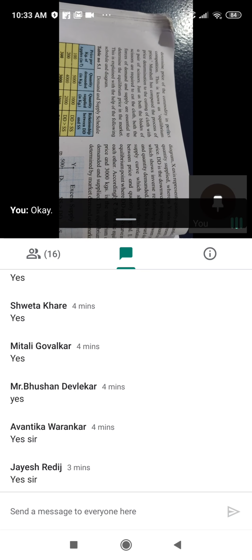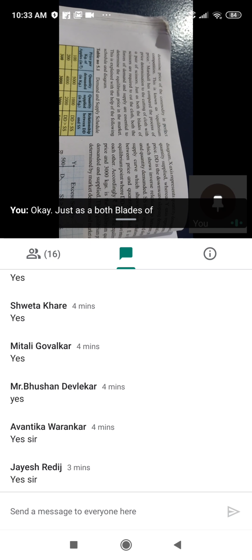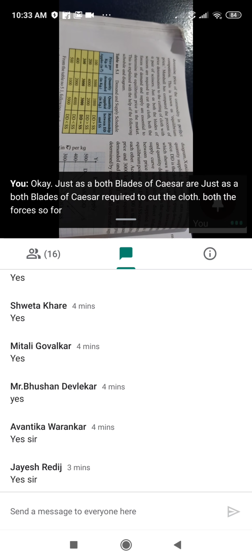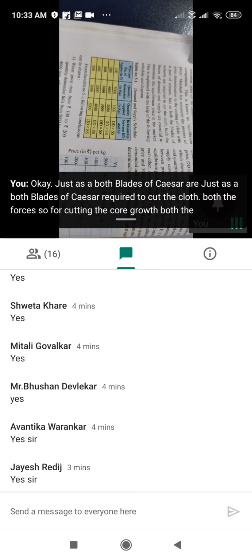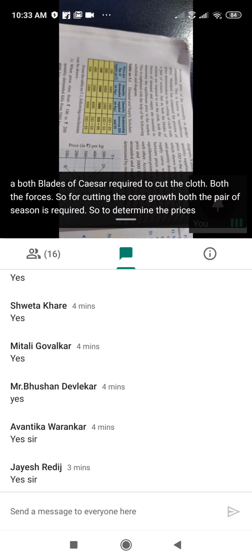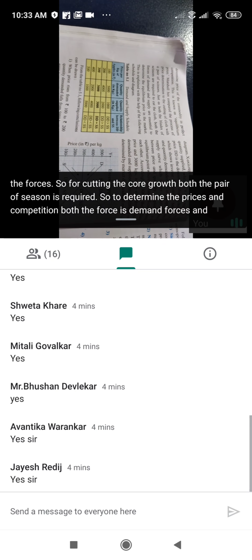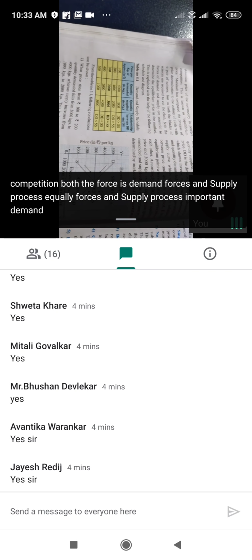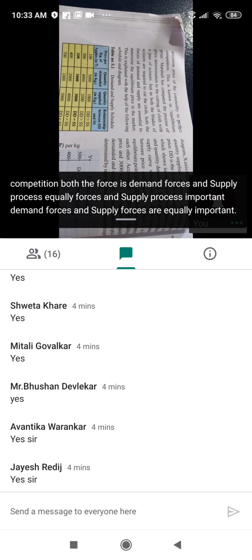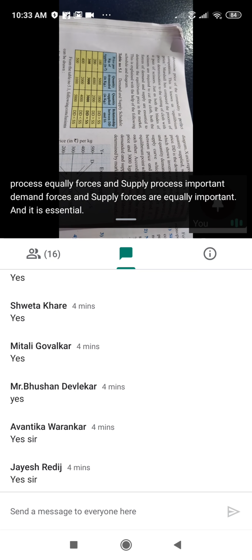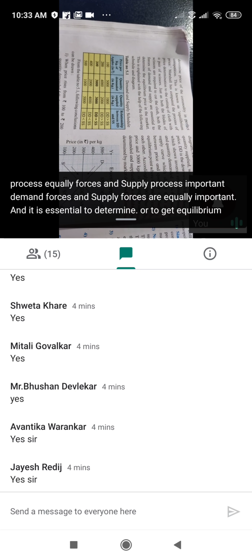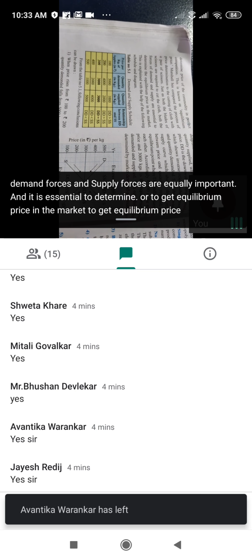Just as both blades of the scissors are required to cut the cloth, to determine the price under perfect competition both forces, demand forces and supply forces, are equally important. Both are essential to get the equilibrium price in the market.